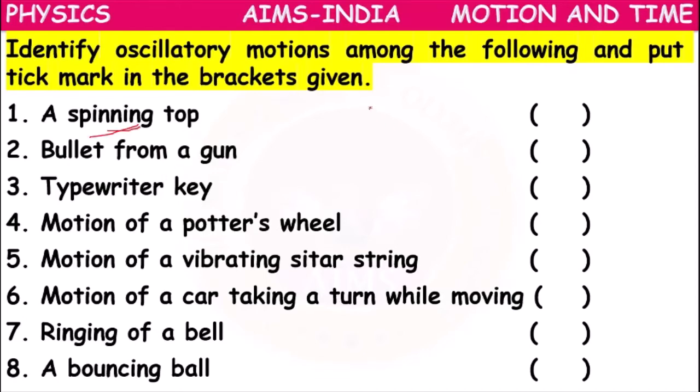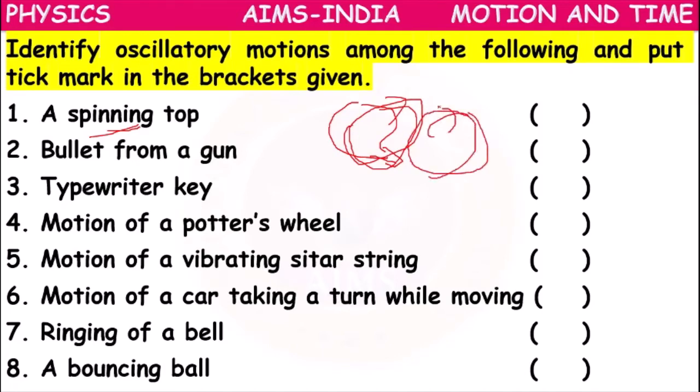So, spinning top. What happens to a spinning top? How will it move? The spinning top will move only to one side. It will start from here and move only in one direction continuously in a circle. Continuously along one direction it will move. So it is not an oscillatory motion. Bullet from a gun, it will just move forward, not oscillatory motion.